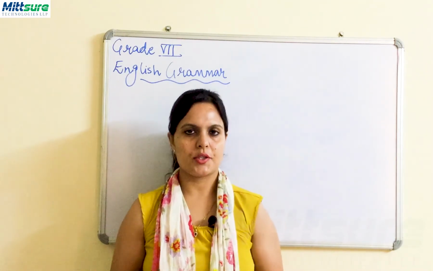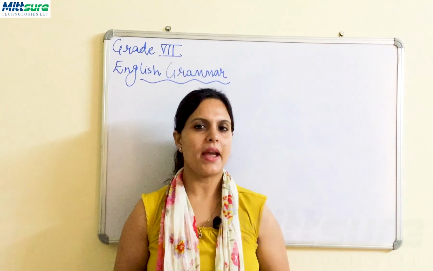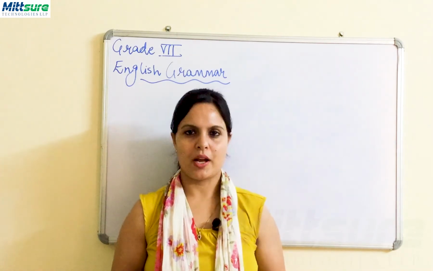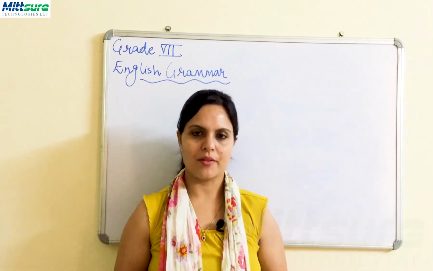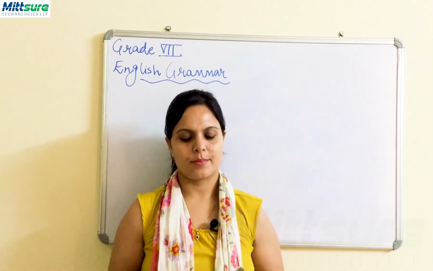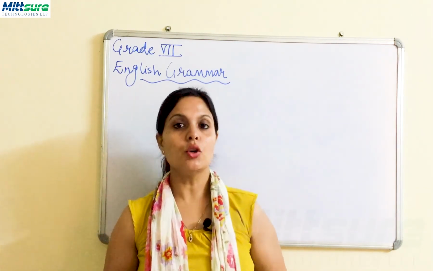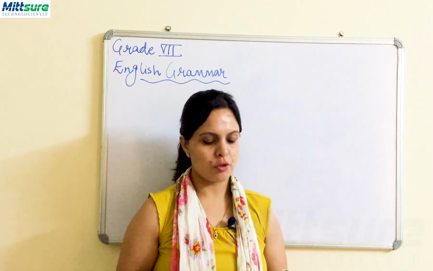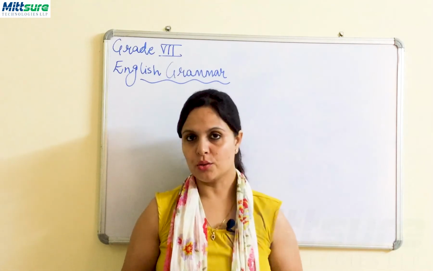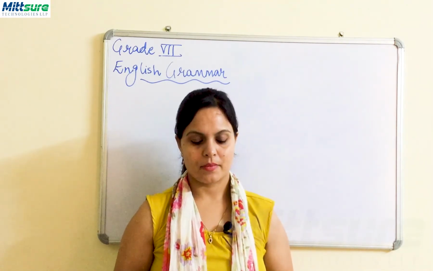So fair, the first one is fair, and fair will become fairness, right? So what do you have to add? N-E-S-S to make it an abstract noun. Fair will become fairness. Noble will become nobility, right? True will become truth. Argue will become argument.